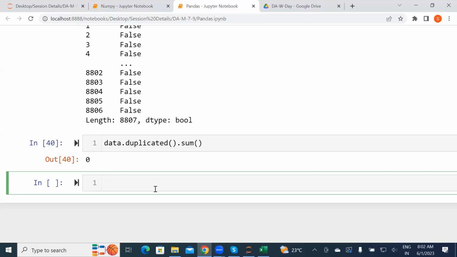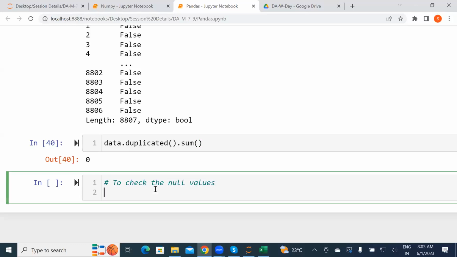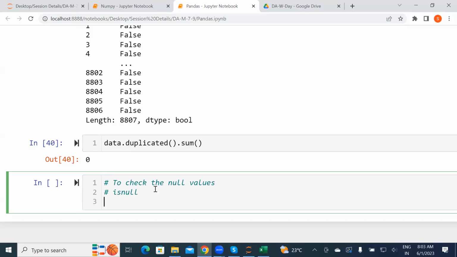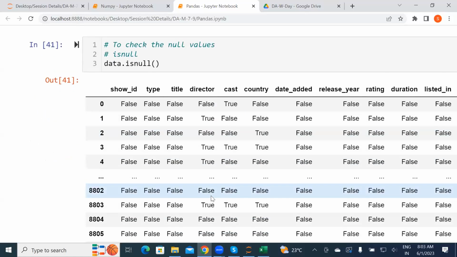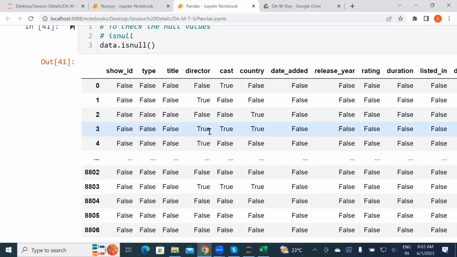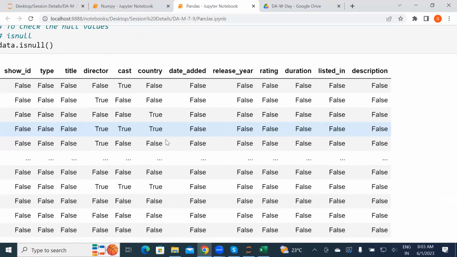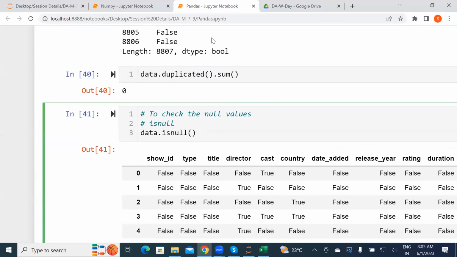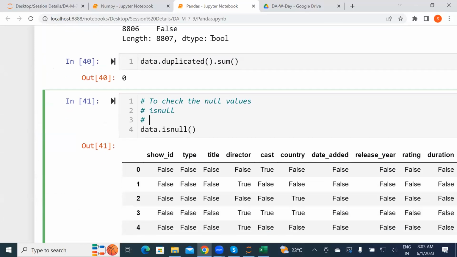We'll see the null values. Okay, the next one is to check the null values. To check the null values, we are using a method called isnull. The method name is the same thing, dot isnull. If you use the method directly like that, you will get all true and false. Same concept here also. See, there are lots of null values that are true. True means null values are present.